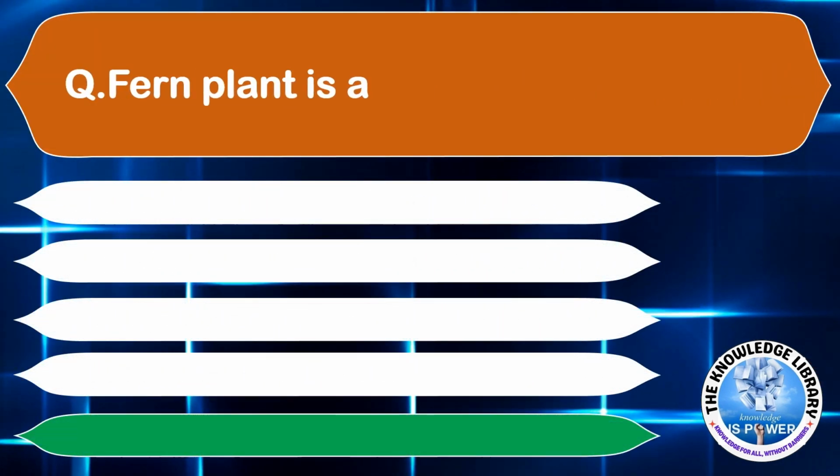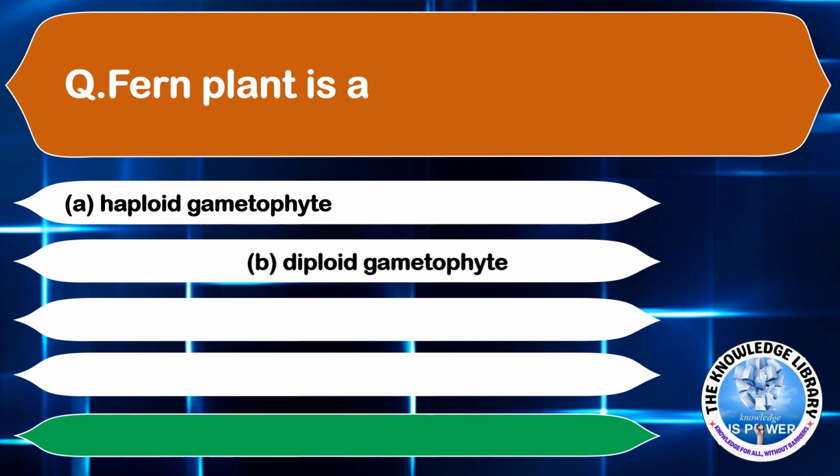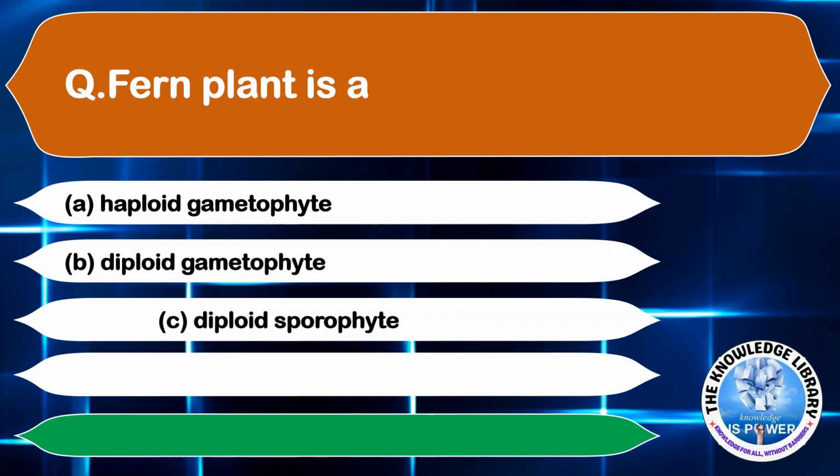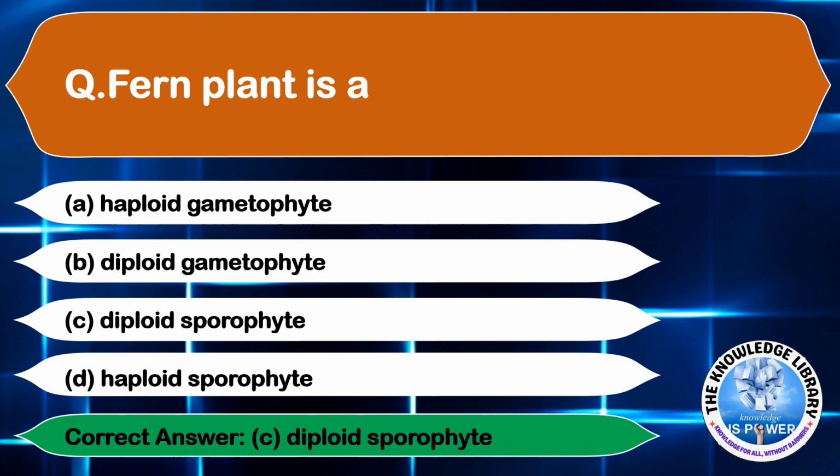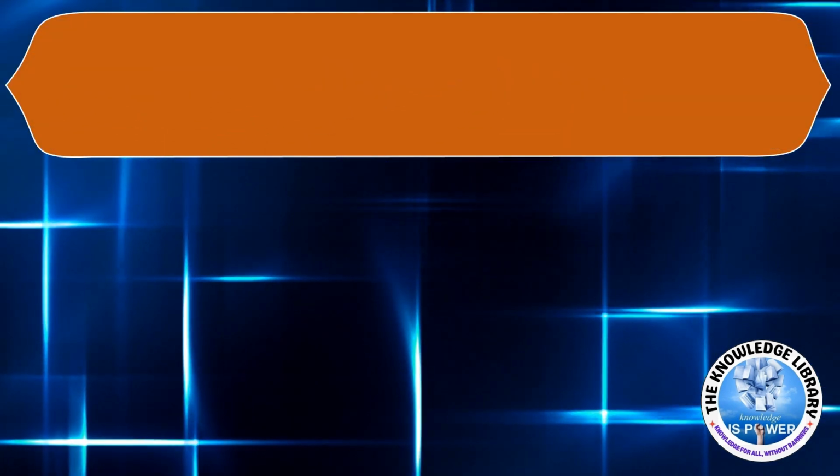Fern plant is a option A, haploid gametophyte, option B, diploid gametophyte, option C, diploid sporophyte, and option D, haploid sporophyte. The correct answer is option C, diploid sporophyte. Moving on to the next question.